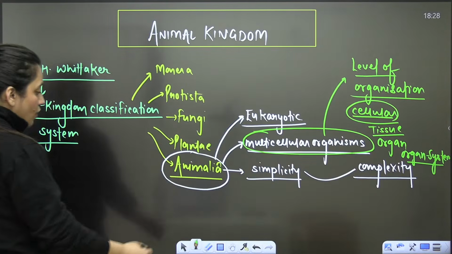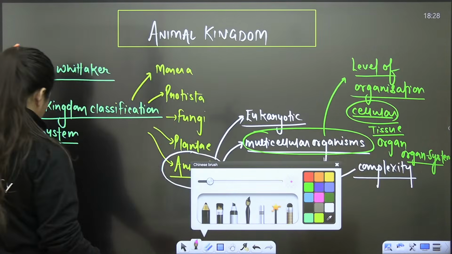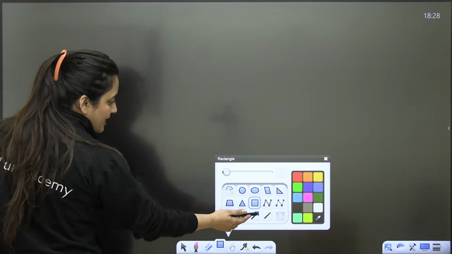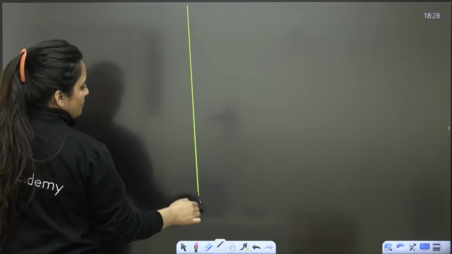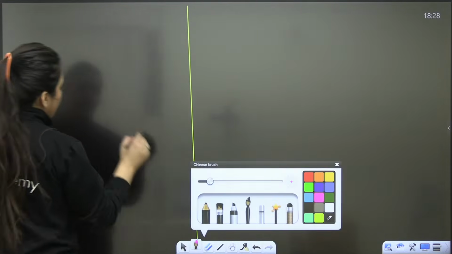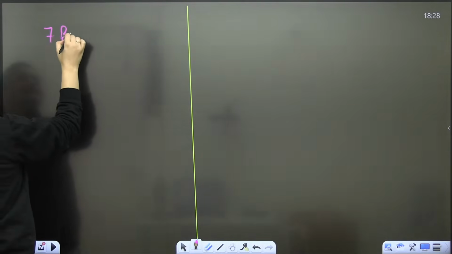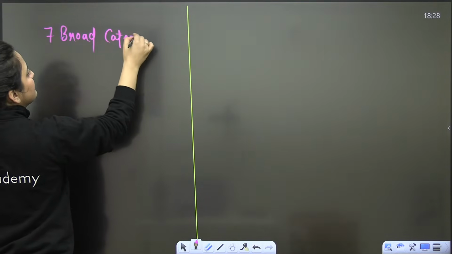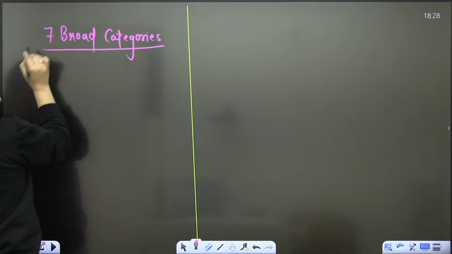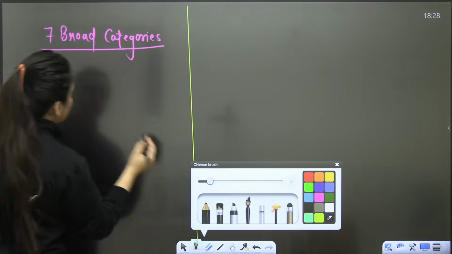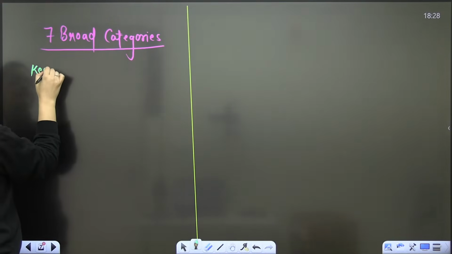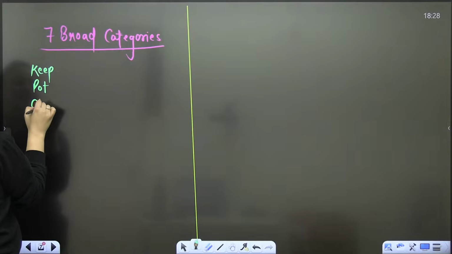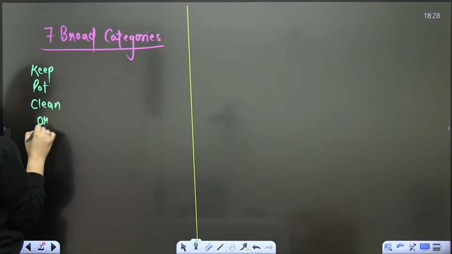Okay, bache. So when we talk about this classification part, we discuss 7 broad categories. I hope you all remember this. You know the trick for that: keep pot clean or family gets sick.